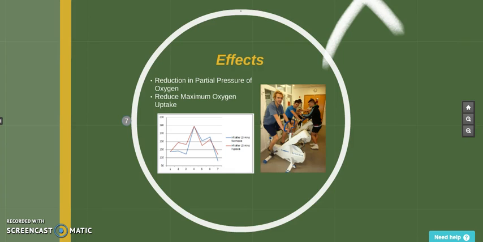So if they were working really hard at altitude, they'll fatigue a lot quicker than they would normally if they're at sea level. So therefore, heart rate increases and so does breathing rate to accommodate for the lack of oxygen. If they are at altitude, heart rate and breathing rate will dramatically increase, therefore allowing for this reduction in maximum oxygen uptake.